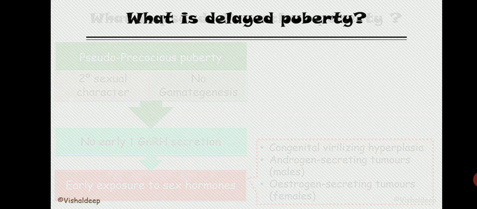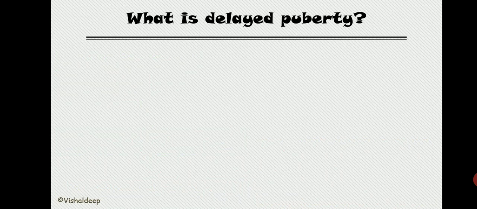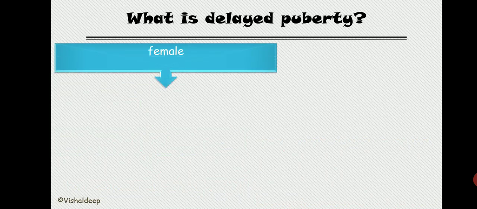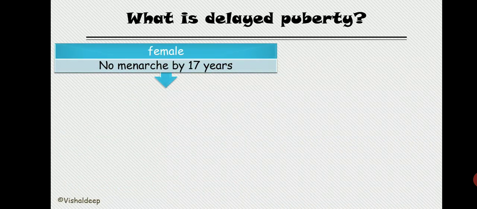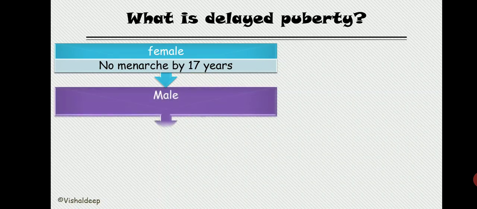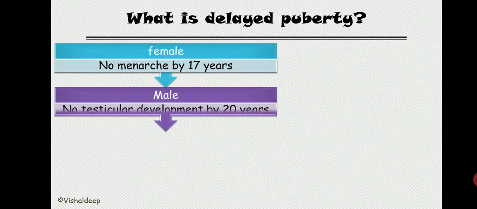So what is delayed puberty? This is the second portion of disorders of puberty. How much delay? In case of females, if there is no menarche by the age of 17 years, and in males no testicular development by 20 years of age, then it is known as delayed puberty.